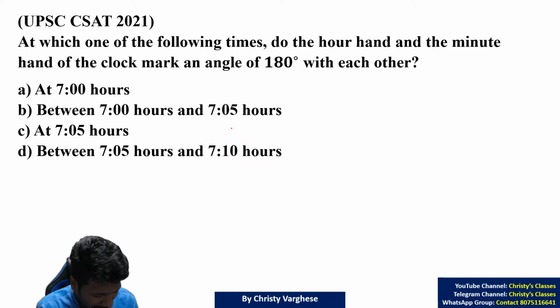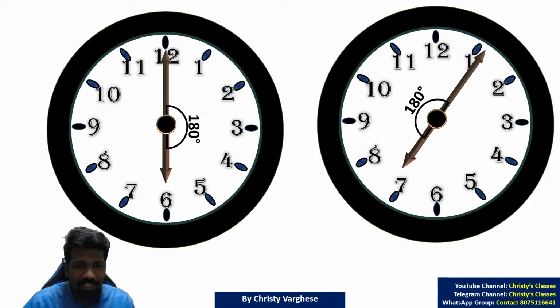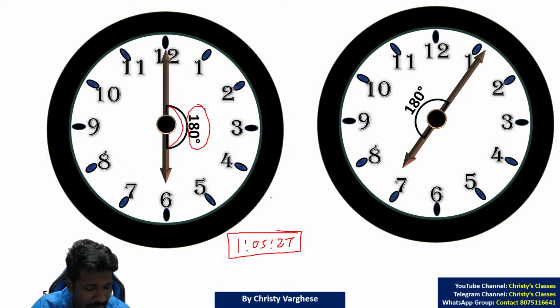Okay, this question also, we have discussed already the logic or the theory that is needed behind this. Many of you got an answer, wonderful. At which one of the following times do the hour hand and minute hand of the clock mark an angle of 180 degrees with each other? I told you already, at 6 o'clock it is 180 degrees. Is it clear? And what did I teach you? 155 by 11 minutes later, or 1 hour 5 and 5/11 minutes later, any angle will be repeated. So the 180 degrees also will be repeated after 1 hour 5 and 27 seconds. That means if at 6 o'clock this happens, add 1:05:27 to that. That is 7:05:27 is the exact time.